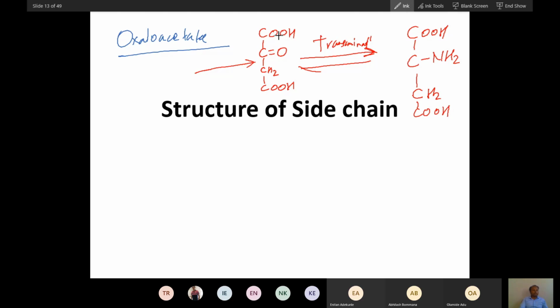Now this molecule is synthesized from which molecule in our body? By a carboxylation reaction.